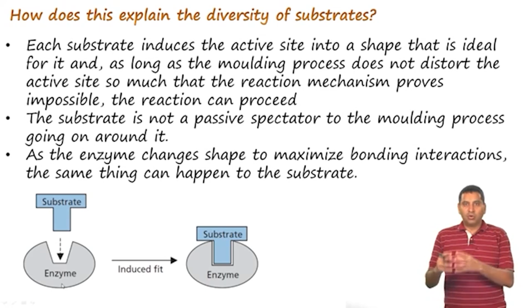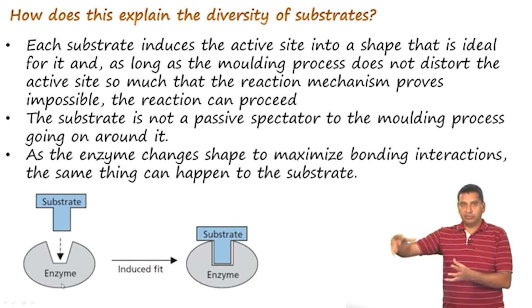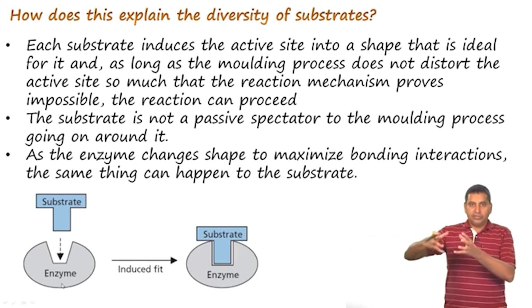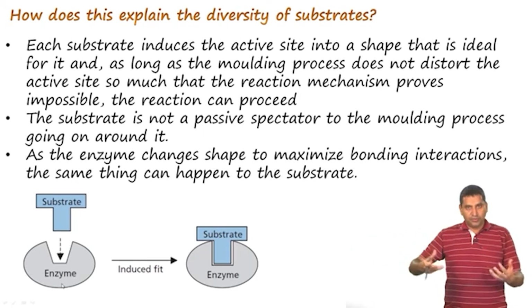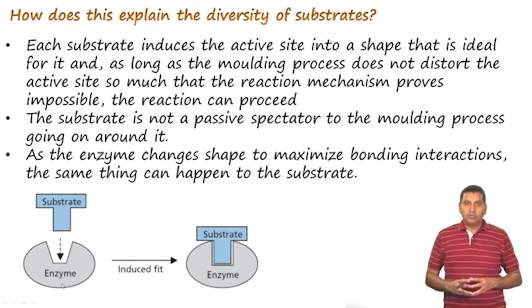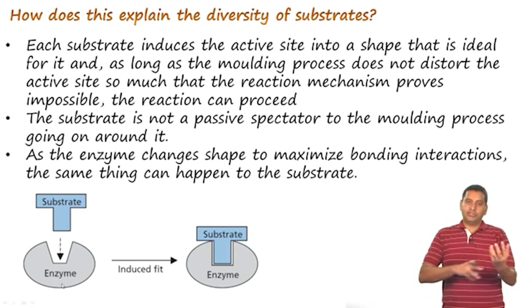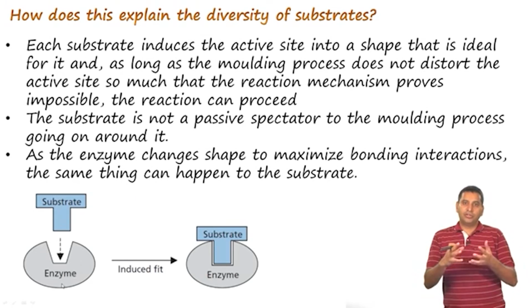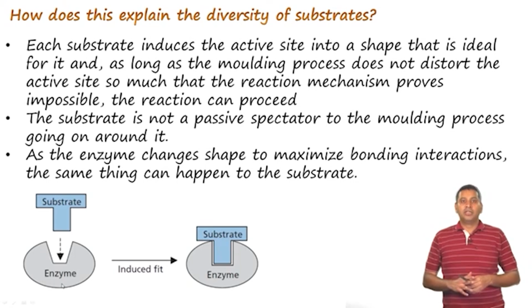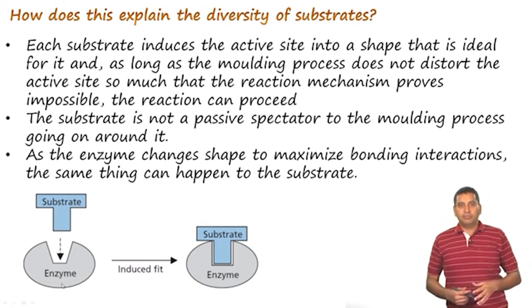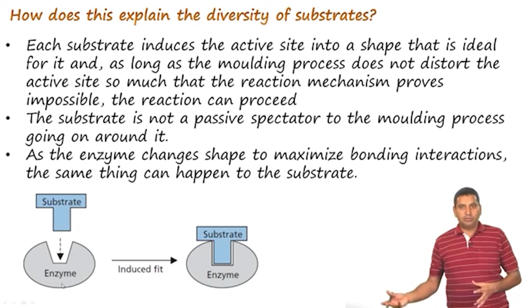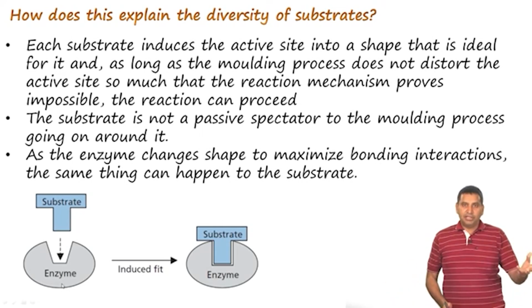So, as long as the molding process does not distort the active site such that the mechanism does not occur, the substrate would be turned over. Now, it is obvious that the substrate itself is not a passive spectator, and it also undergoes certain rotations and conformational changes which help with improving binding interactions. Therefore, the enzyme changes shape to maximize the binding interactions, and the same thing can also happen